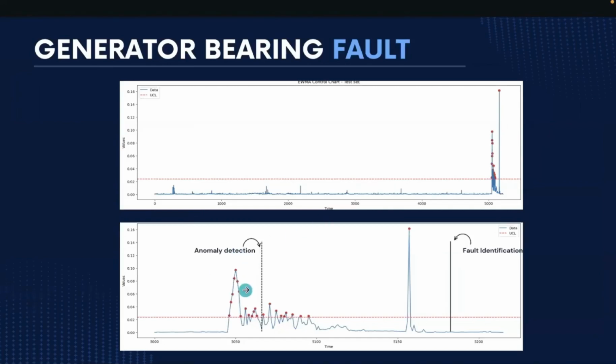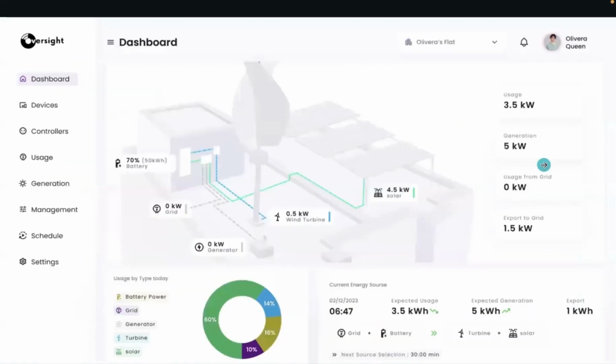Through this, can we predict things before they actually go wrong? That way we can take preventive action. This is what is known as predictive maintenance.